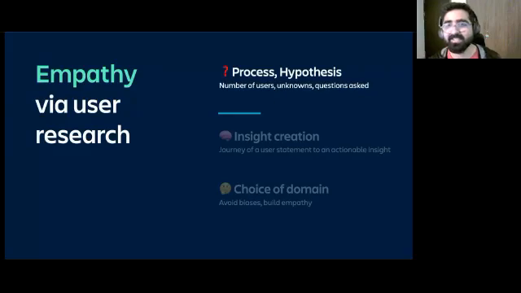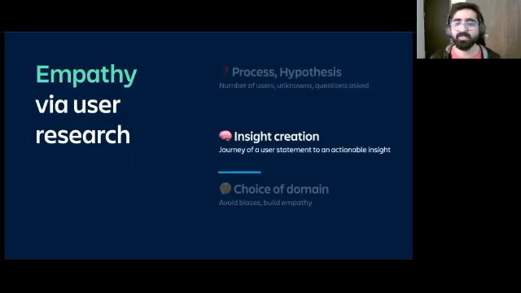But that's just the first level of things, right? Like user research is going into multiple levels, going deep, keep asking the why question, which brings me to insight creation, which is from what the user has said to an actionable insight is a hard and arduous journey. Bring that out in your portfolio. Like show us that even though your users are saying something, if you think deeply and if you look at the data or analyze that further, the actual need is something else. Like that is the true beauty of user research that needs to shine in your portfolio.